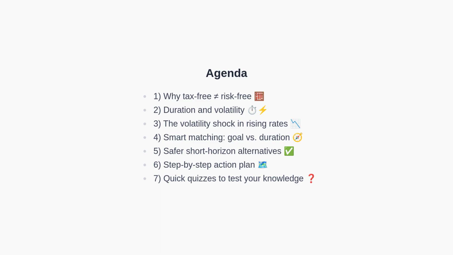Next, here is our agenda. We will begin by comparing tax-free and taxable yields. Then we will explain the role of duration and why it matters for volatility. After that, we will examine the volatility shock when interest rates rise. Subsequently, we will show how to match your goal horizon to fund duration. Then we will compare safer short-horizon alternatives and provide a step-by-step action plan. Finally, we will reinforce the learnings through quick quizzes.